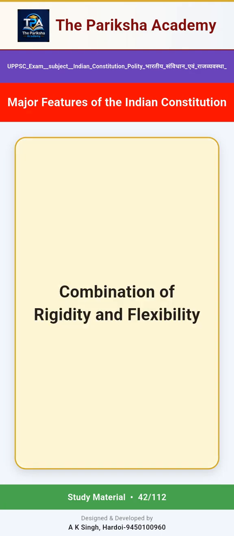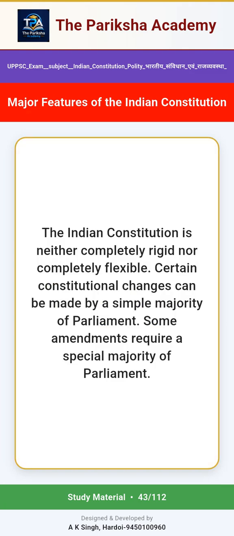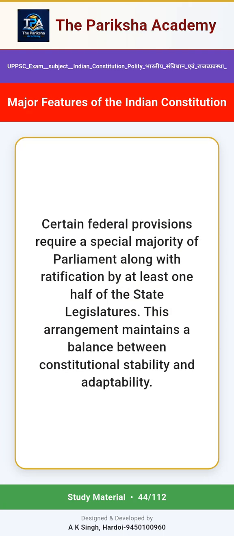Combination of rigidity and flexibility. The Indian Constitution is neither completely rigid nor completely flexible. Certain constitutional changes can be made by a simple majority of Parliament. Some amendments require a special majority of Parliament. Certain federal provisions require a special majority of Parliament along with ratification by at least one-half of the state legislatures. This arrangement maintains a balance between constitutional stability and adaptability.